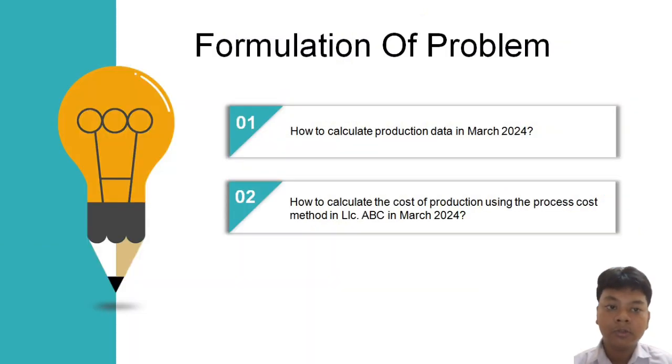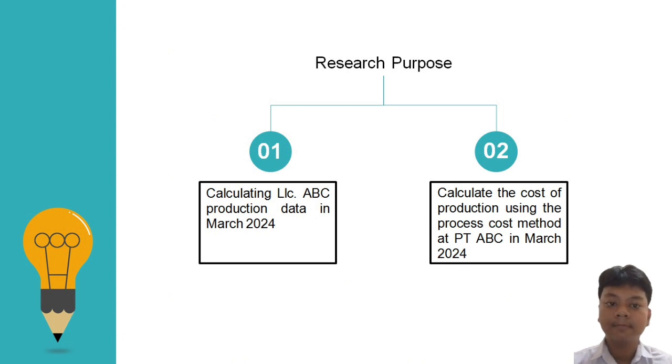So I have two formulations of the problem. The first one is how to calculate production data in March 2024, and the second one is how to calculate the cost of production using the process cost method in LLC ABC in March 2024. Okay, the research purpose number one is calculating LLC ABC production data in March 2024, and the second one is to calculate the cost of production using the process cost method at LLC ABC in March 2024.